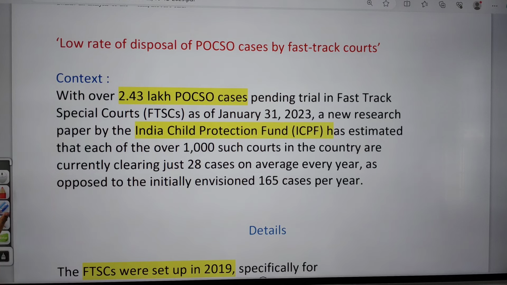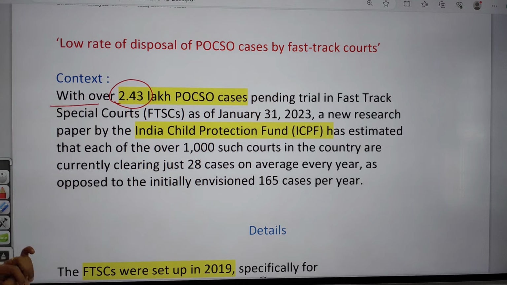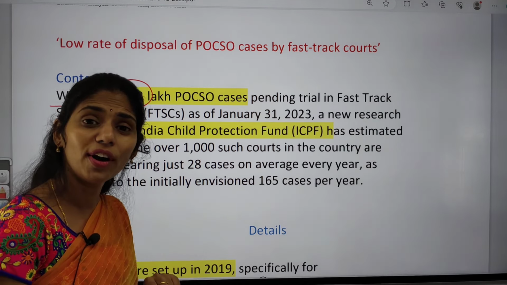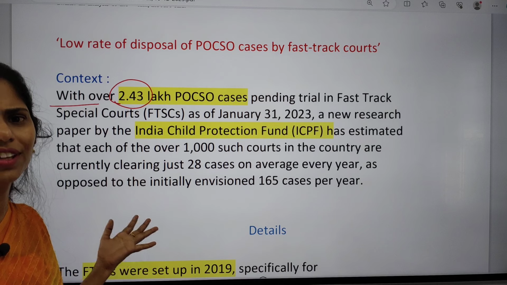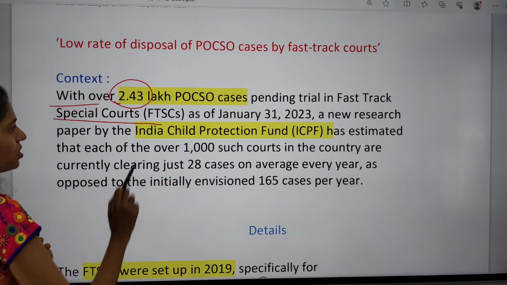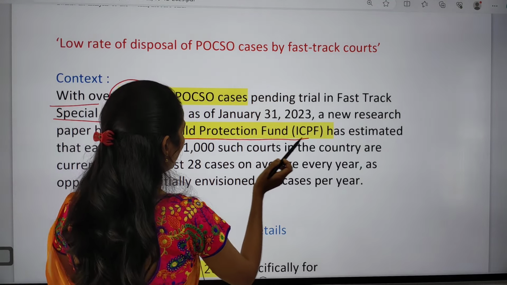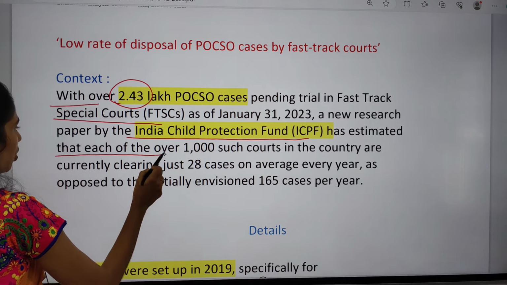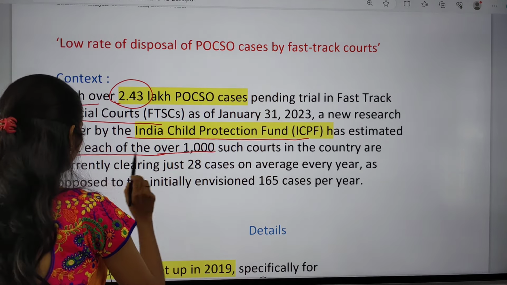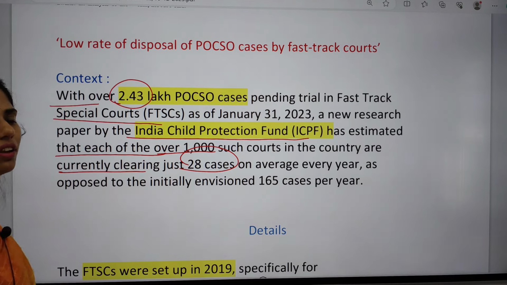If you are talking about why it is in news, over 2.43 lakh POCSO cases, you can see the number is very large, are pending in these fast track special courts. A new research by India Child Protection Fund has estimated that each of the over 1000 such courts in the country is currently clearing just 28 cases on average every year, as opposed to the initially envisaged 165 cases per year.